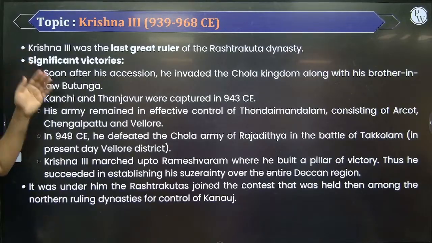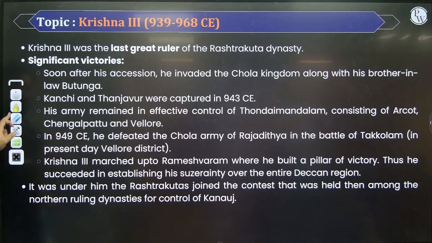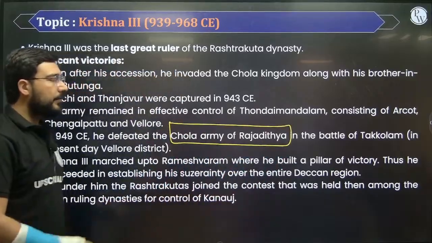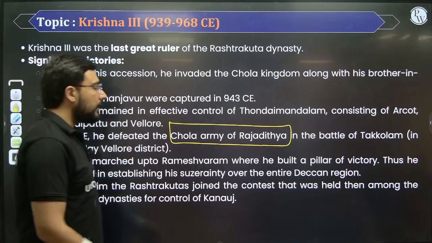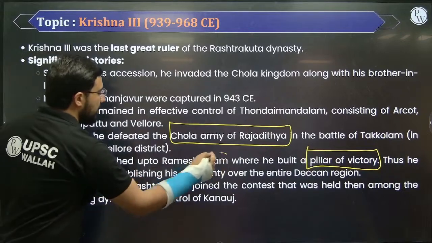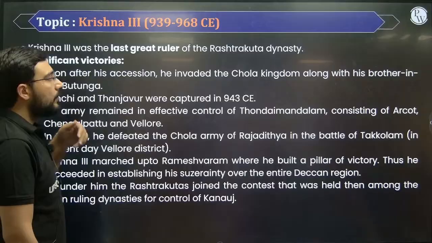Then a large number of victories were there of Krishna III. And finally, they were also able to defeat even the Cholas. The Chola army of Rajaditya was defeated in the battle of Takulam. They defeated them and also built a victory pillar. Okay. This victory pillar can be seen at Rameshwaram. But after this, we see the rise of Cholas.